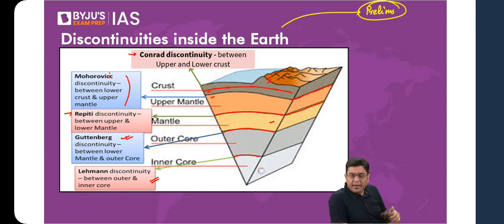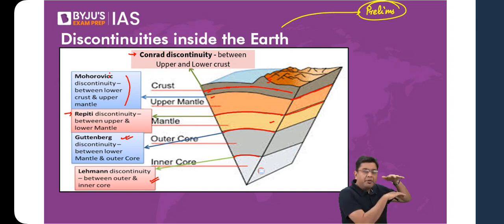For example, mantle and core. Mantle is solid, core is liquid. So there will be a region where above it you will have solid particles, beneath it you will have molten portions. So that is the case of discontinuity again. So this is the portion or the reality of the discontinuity.